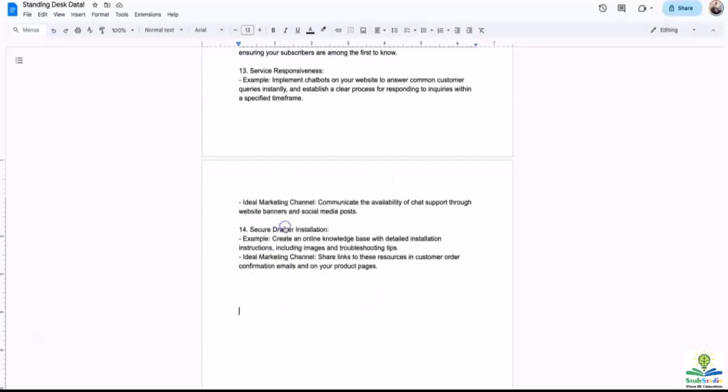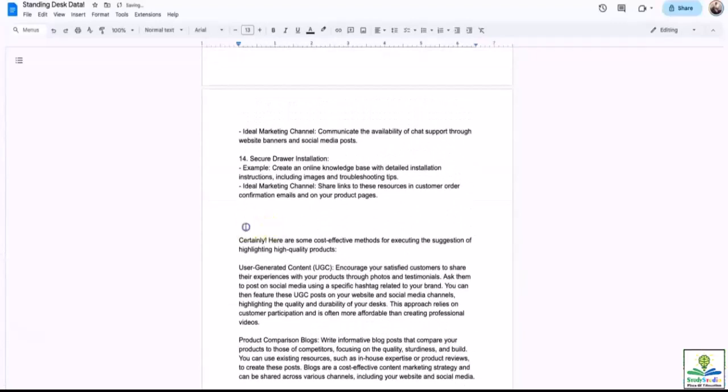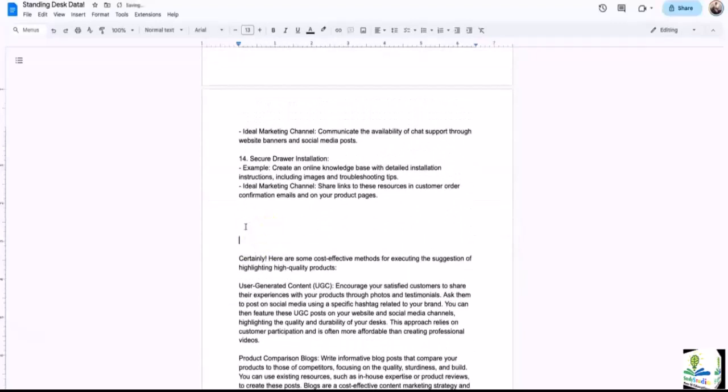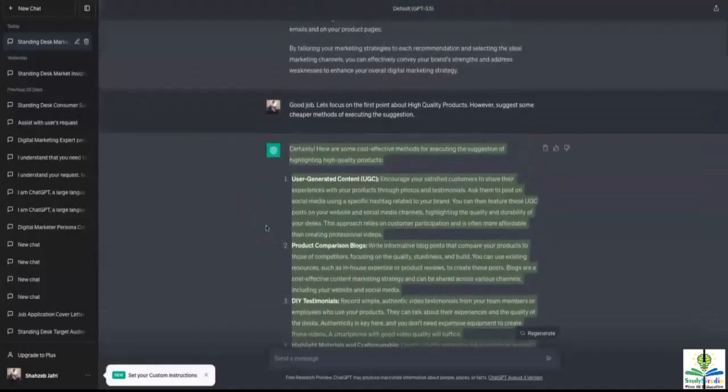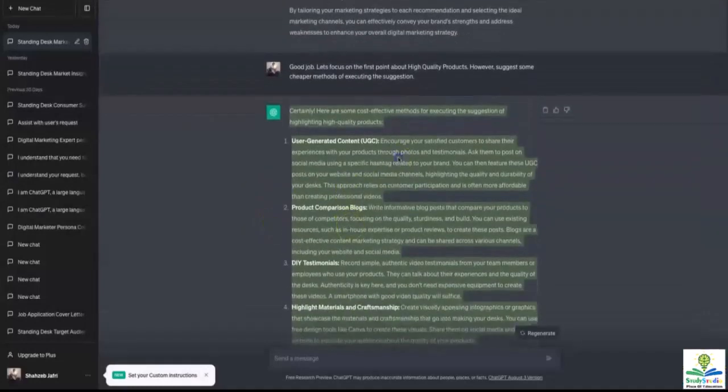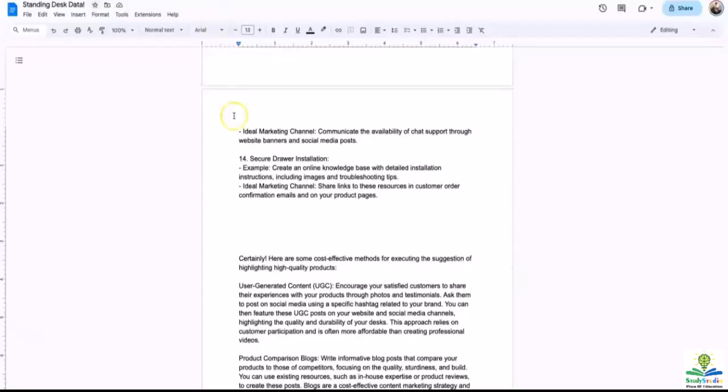So you're gonna paste it over here, and over here we can write. So you can just read through, and this was basically you telling ChatGPT to expand on the first point. So first point from feedback expanded.